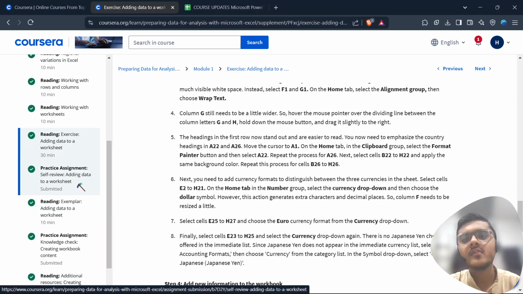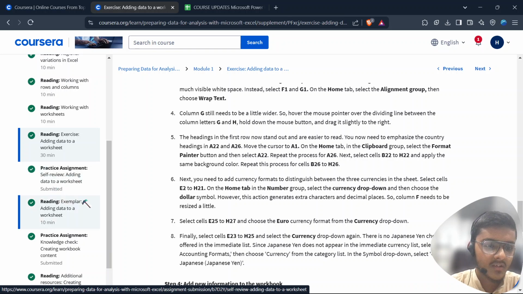Then I moved to the self review. Self review is a process in this course where I don't have to submit the actual worksheet in which I perform the tasks, but I have to attempt a quiz so that I can check on myself: how did I do in this whole task? For example, the question can be, in which tab did you go to format the color of the sheet? It was basically like this. Then the exemplar for adding data to a worksheet was very simple.